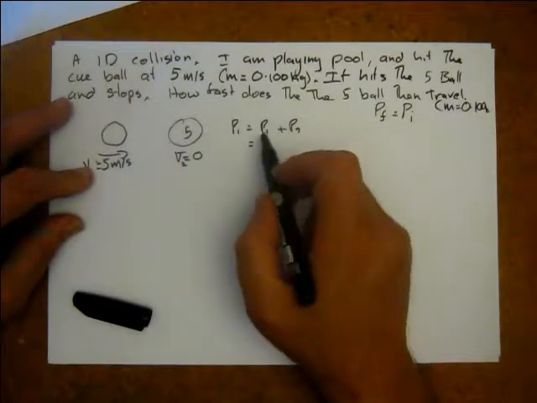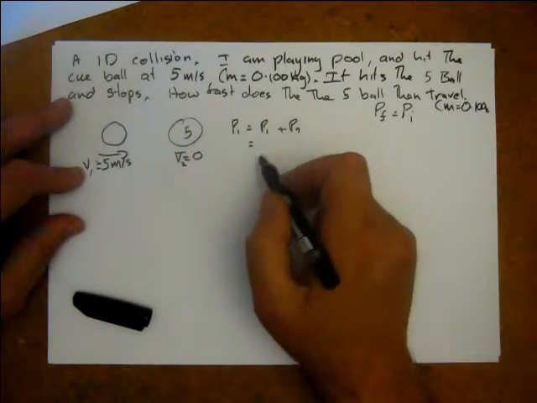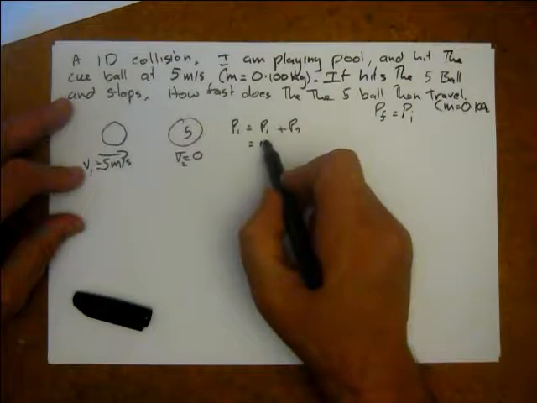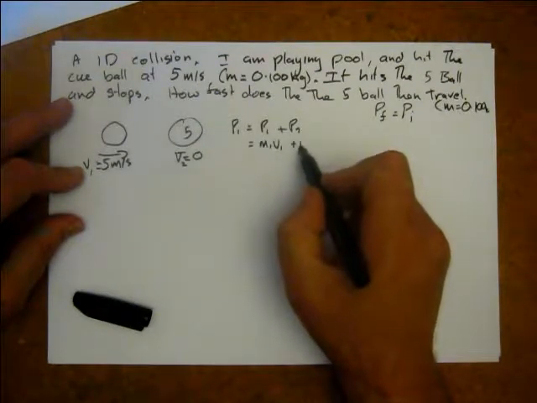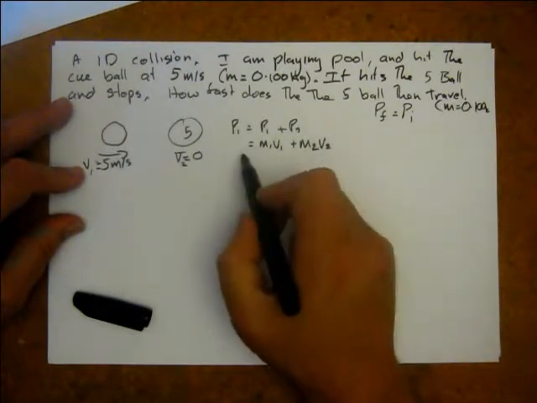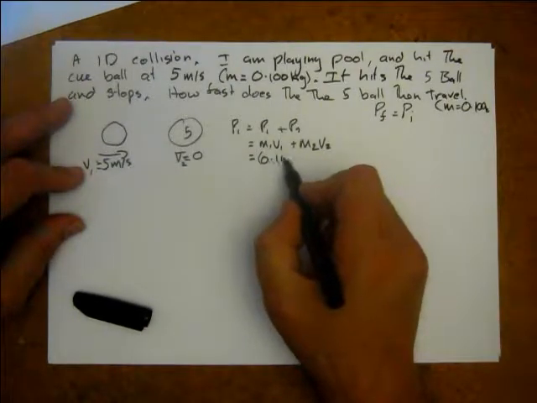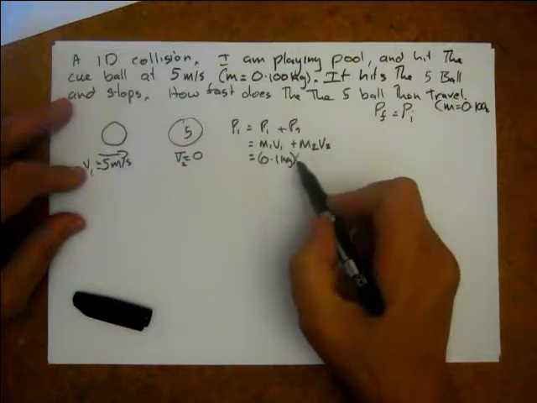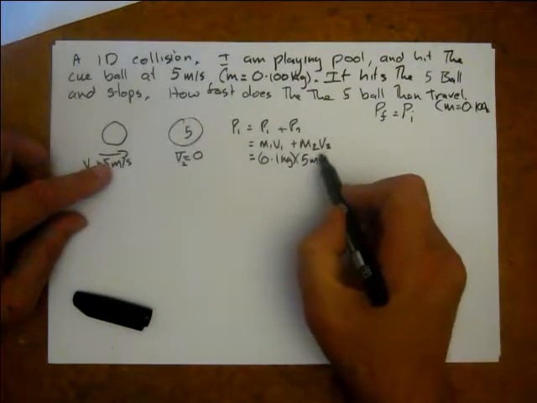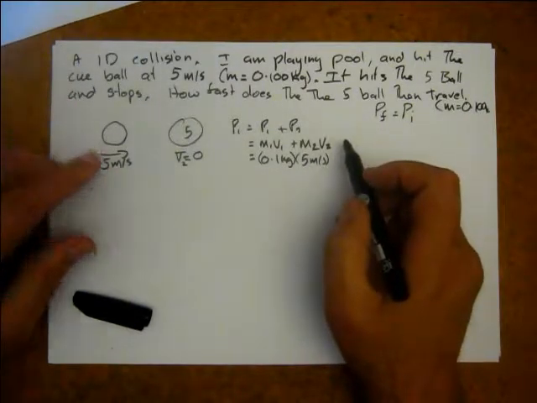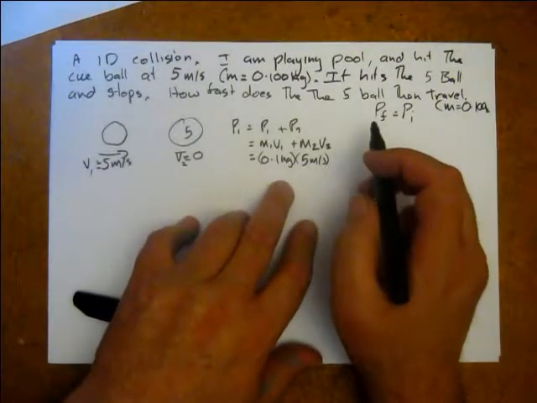V1's going to be the cue ball. So we go mass 1, velocity 1, plus mass 2, velocity 2. So that's going to equal 0.1 kg, because that's how much the ball weighs, and it's travelling at 5 meters per second. So that's going to have half a kg meters per second.